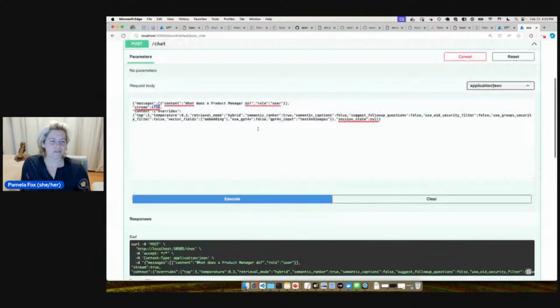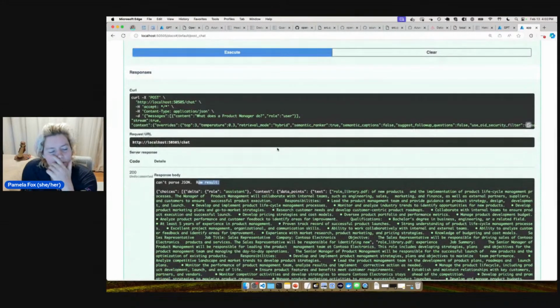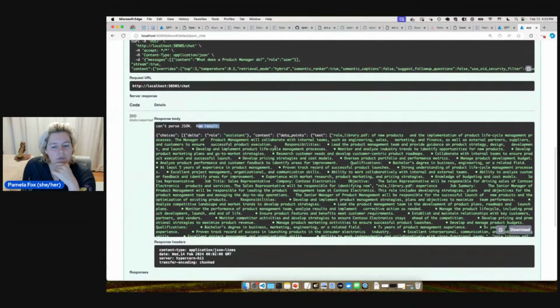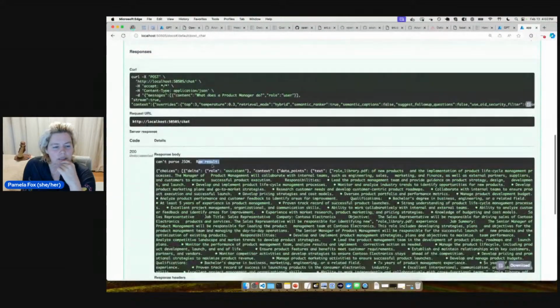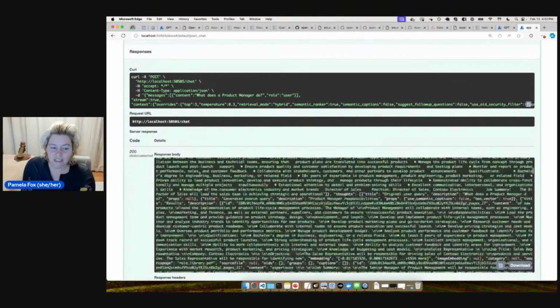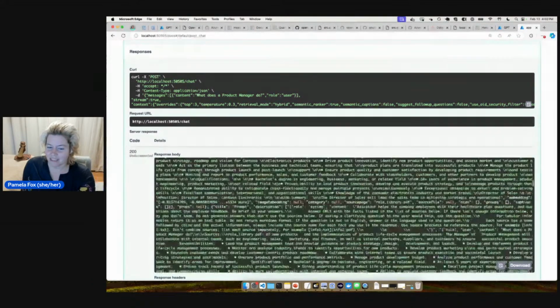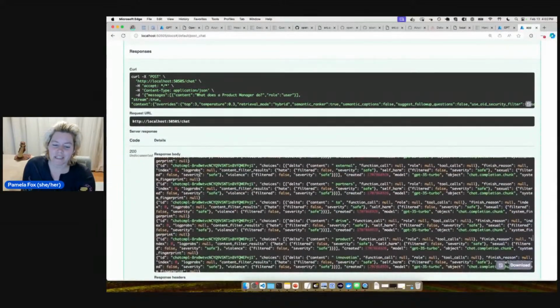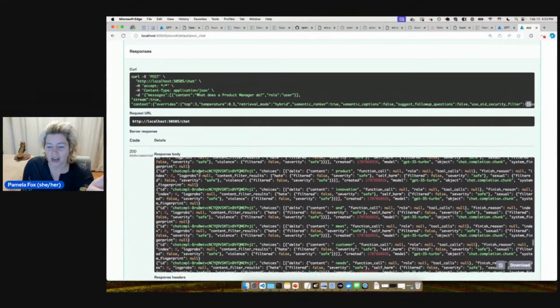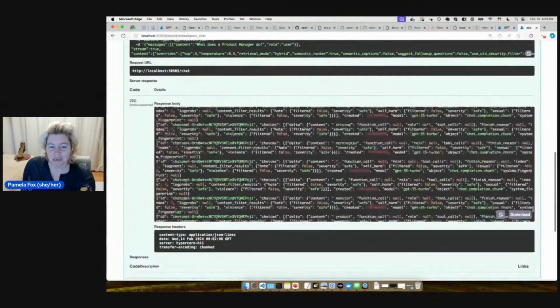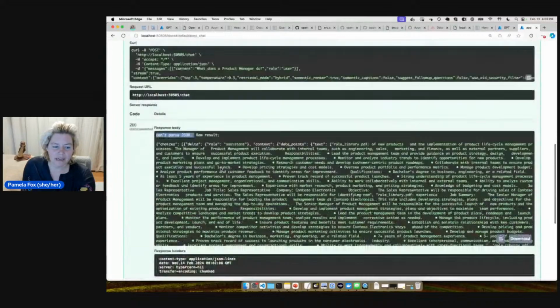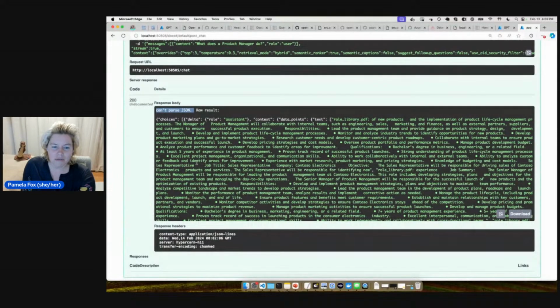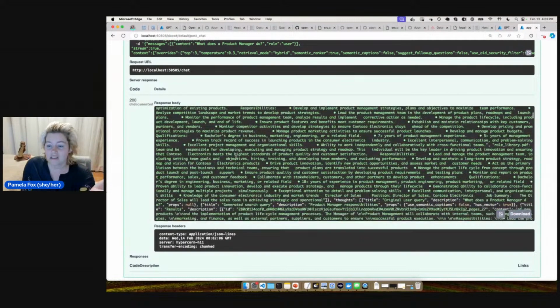Oh, probably because I have stream true. This is what you'll get when you try to show streaming JSON: this documentation renderer kind of gives up a little bit, but it still actually looks pretty good. Even though it claims it can't parse the JSON, the syntax highlighter is doing a great job, because that looks like streamed JSON lines to me. So I'm okay with using this to display streamed JSON lines, even though there's technically no formal support for it, because it looks okay.